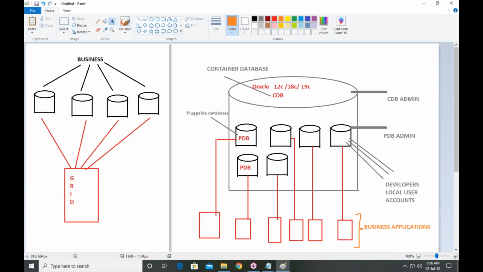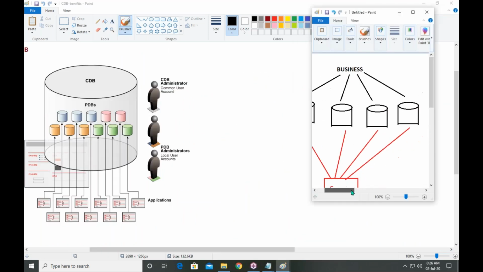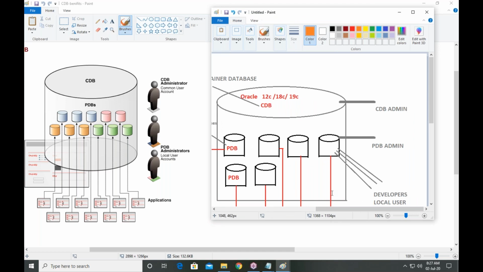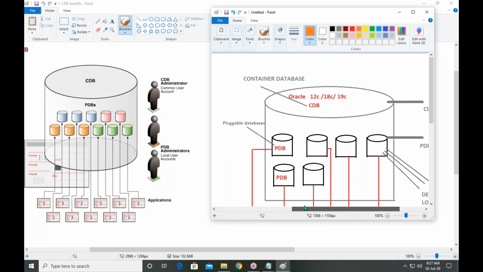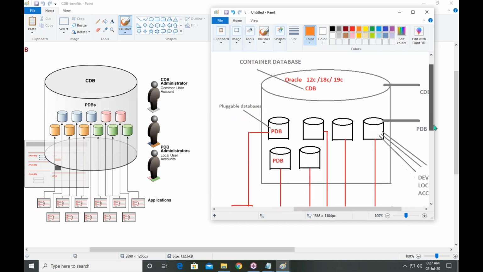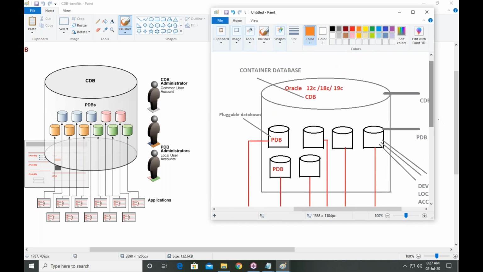And you can compare that, with this same type of architecture you can see. Understand, all of you guys? What are the benefits?